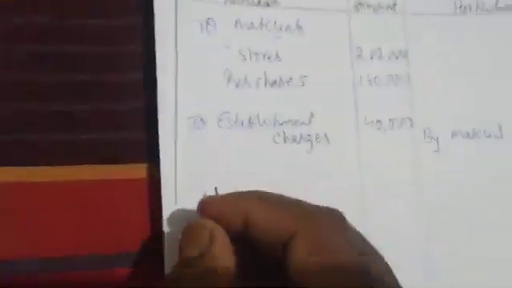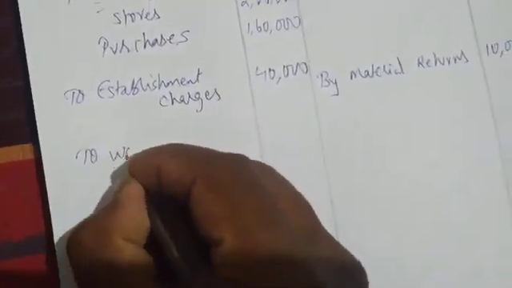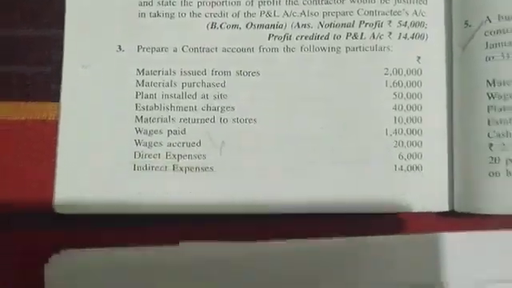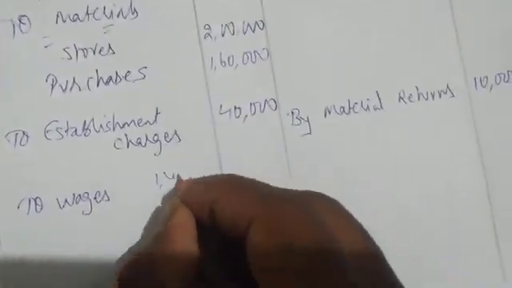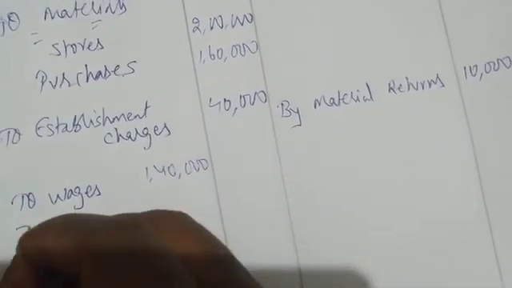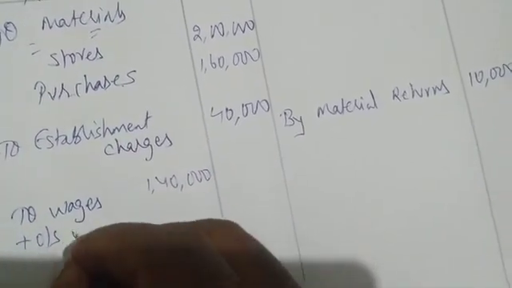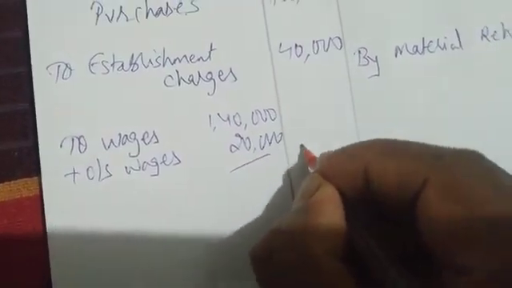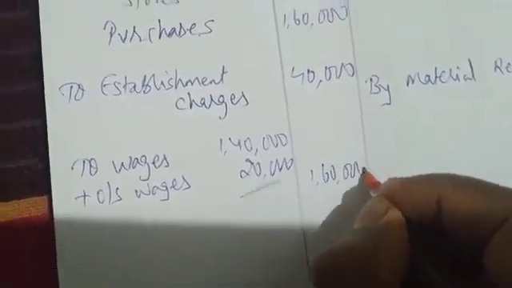Next, what we have? Wages paid. So wages paid we have accrued also. So wages paid, I'm writing here. How much is the amount? 1,40,000. I'm writing in a column. Plus accrued means outstanding. Outstanding wages we have to add. What is the value of outstanding wages? 20,000. So 20,000. Outer column I'm writing 1,60,000. Done.